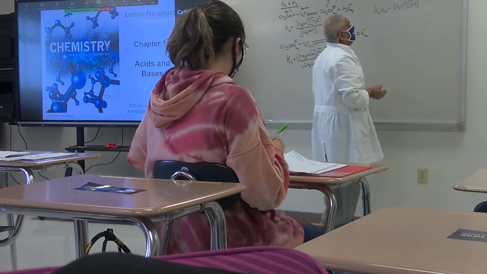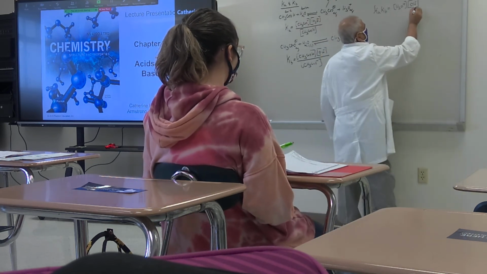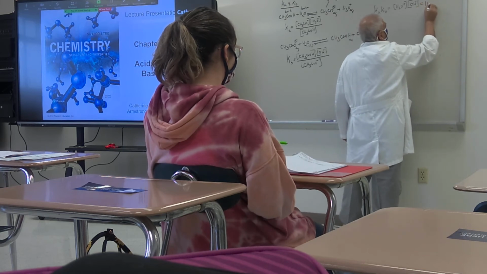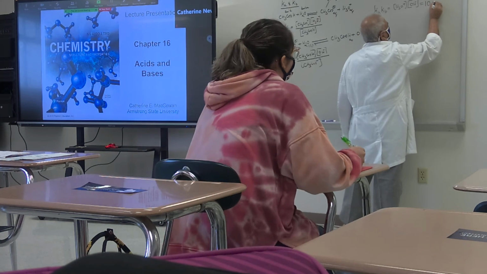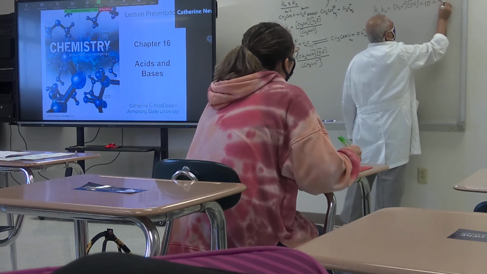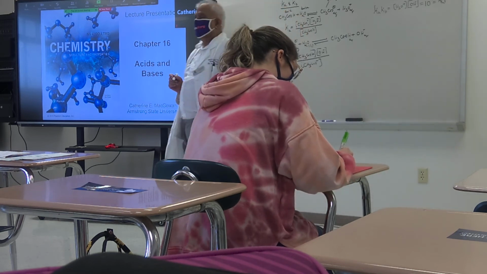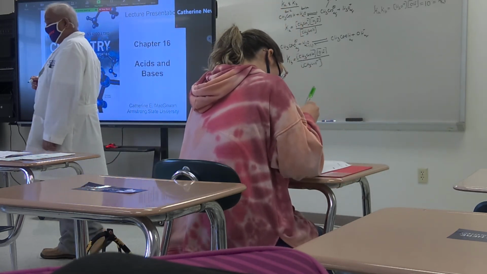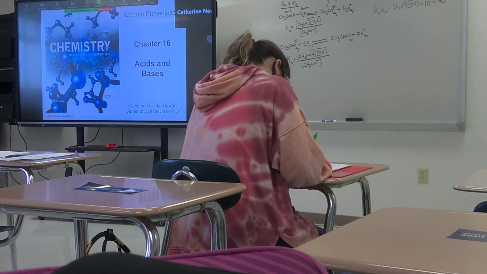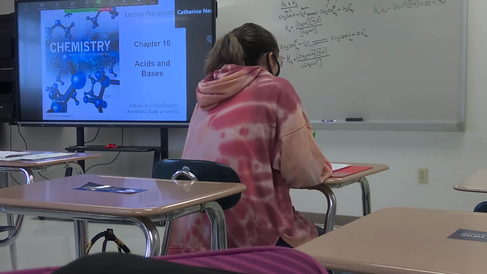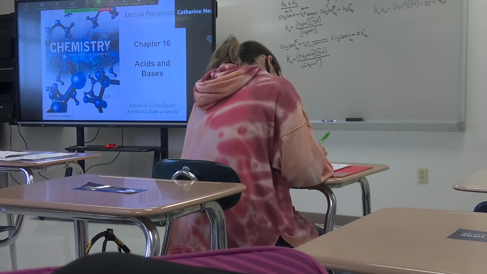And this is always a constant. It is a constant which is equal to 10 to the power of negative 14, which we call Kw. The product of the molar concentration of the proton, hydronium ion, times the molar concentration of the hydroxide ion, is always a constant, which is how much? 10 to the negative 14.